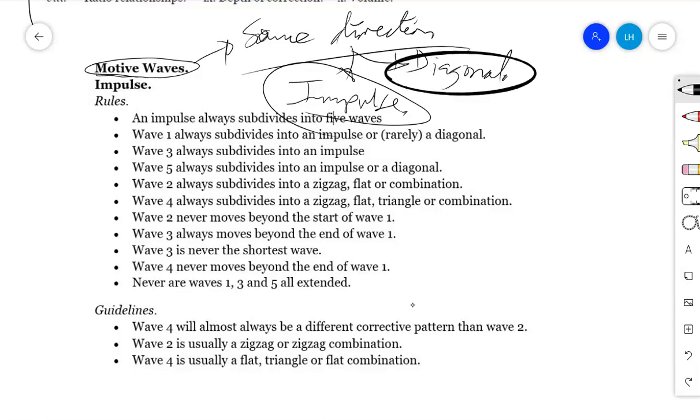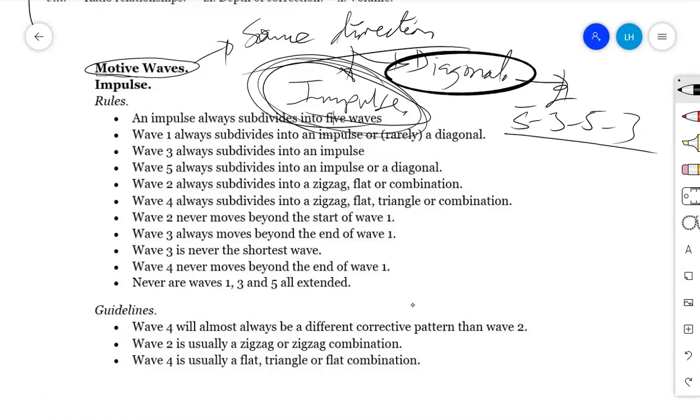Mainly, when we are talking about the impulse, it is the 1, 2, 3, 4, 5, or the 5 wave move in the direction of the major trend. But a diagonal is also a 5 wave move in the direction of the major trend, with minor variations. The impulse is made up of 5, 3, 5, 3, and 5.